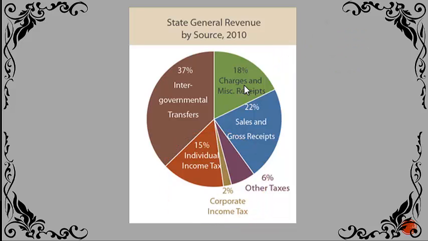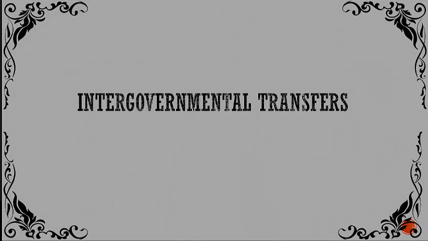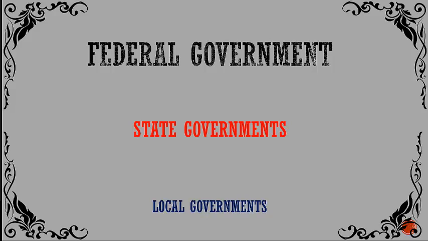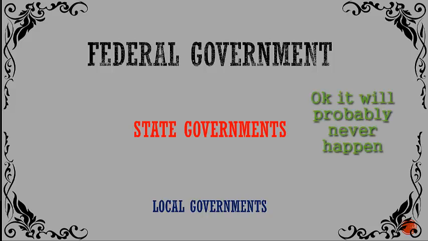But let's first start with the big chunk of the pie, intergovernmental transfers. Simply put, they are funds from one level of government to another. The federal government gives money to states, and in turn states pass that money on to local governments. This form of financing is actually a very fascinating topic that I'll probably hope to someday cover in another video. But let's move on to the tax that most of us deal with every day.